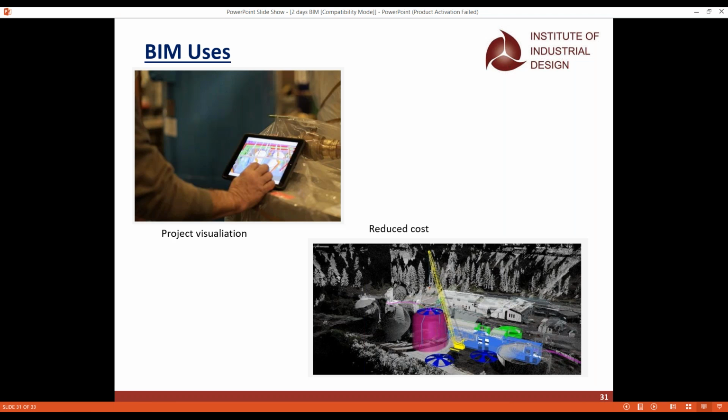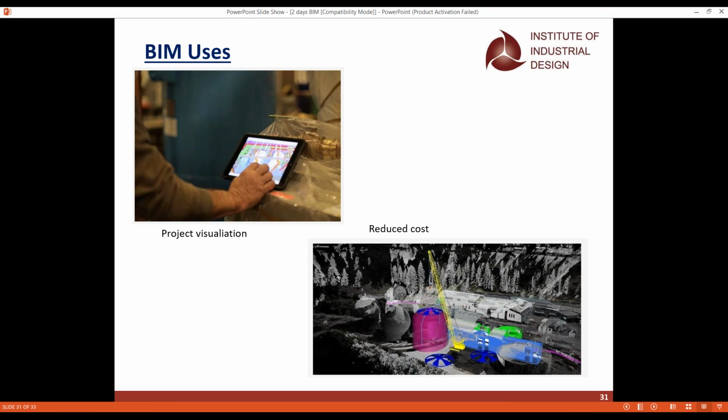And the next is actually project visualization, and the next use is reduced cost also. So when it comes to project visualization, or reducing the cost, the BIM concepts definitely will do it. In what way? It does the project visualization, and it also helps in reducing the cost. We all know that there is the 5D BIM, the fifth dimension of BIM, which is actually the cost, right? So when we make use of this 5D BIM, the cost, from there we are able to see which are the extra costs, we can cut them off, and we can reduce the cost as well.